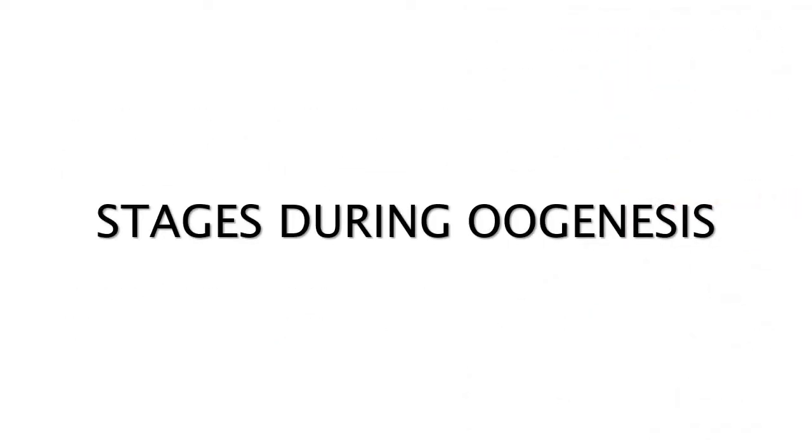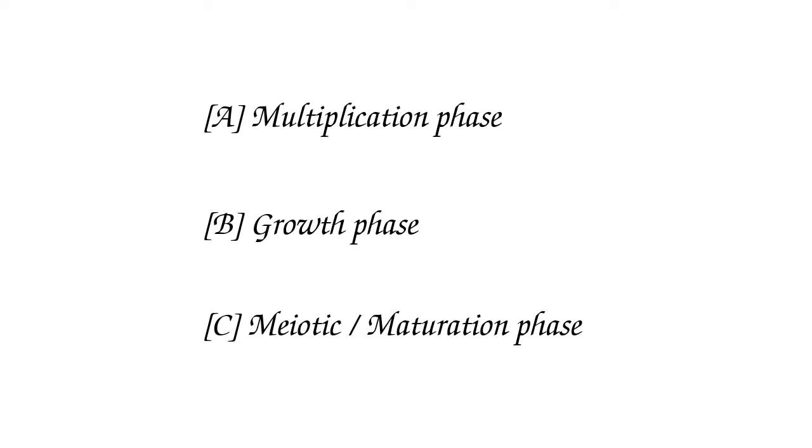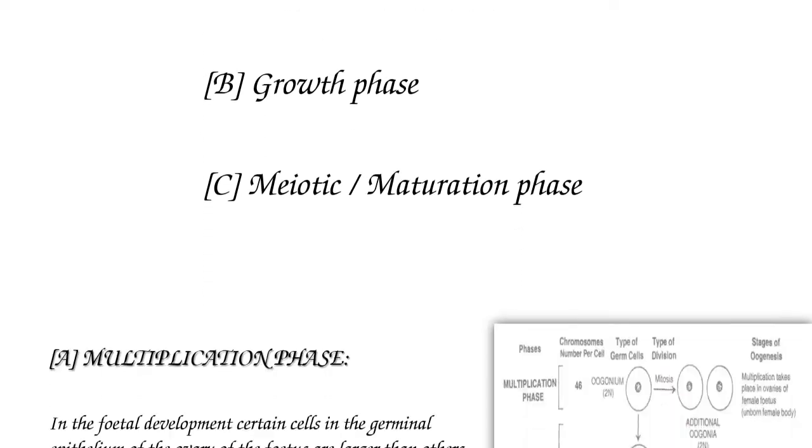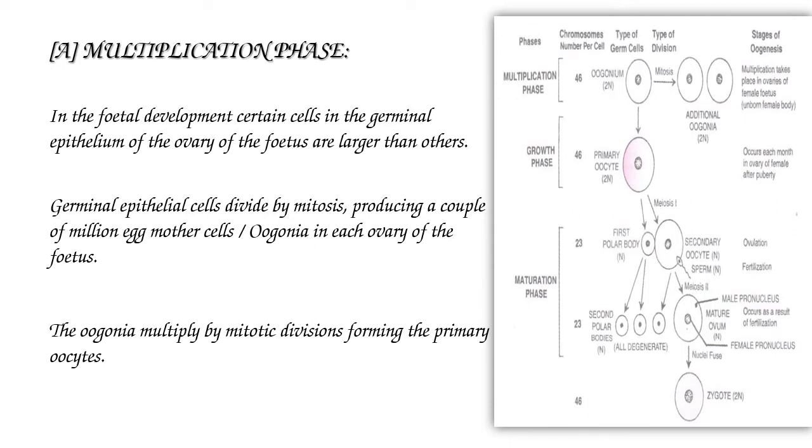The stages during oogenesis are the multiplication phase, growth phase, and meiotic or maturation phase. Multiplication phase: in the fetal development, certain cells in the germinal epithelium of the ovary of the fetus are larger than others.